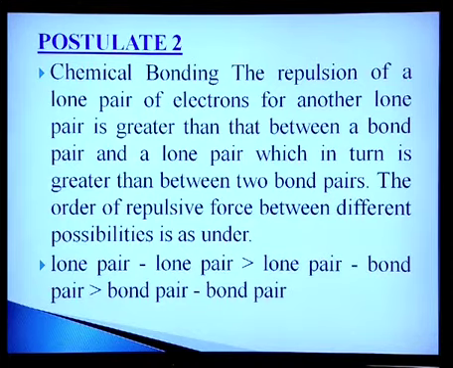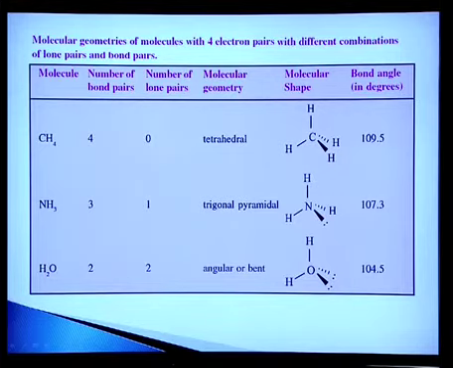For example, methane, ammonia and water. All the 3 contain a total of 4 electron pairs around their central atom. But the nature of these is different in the 3 cases.